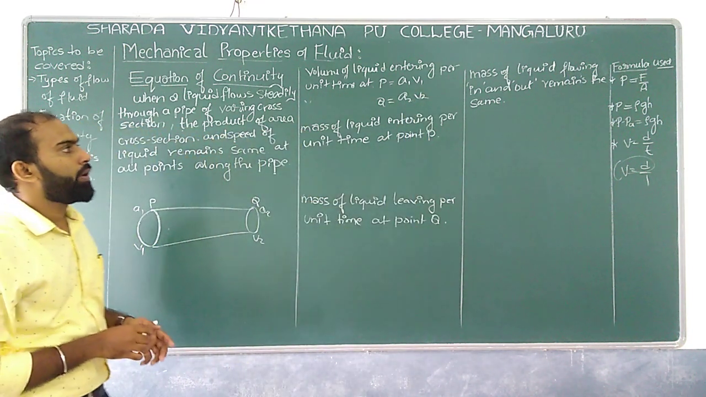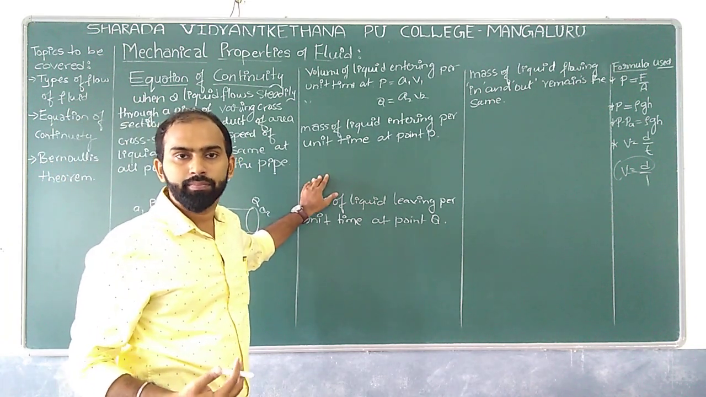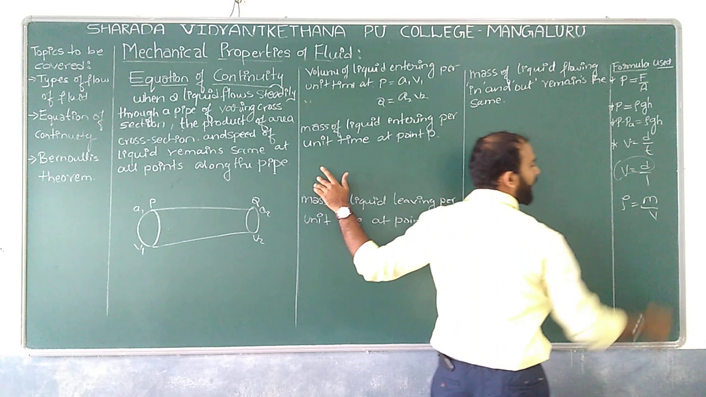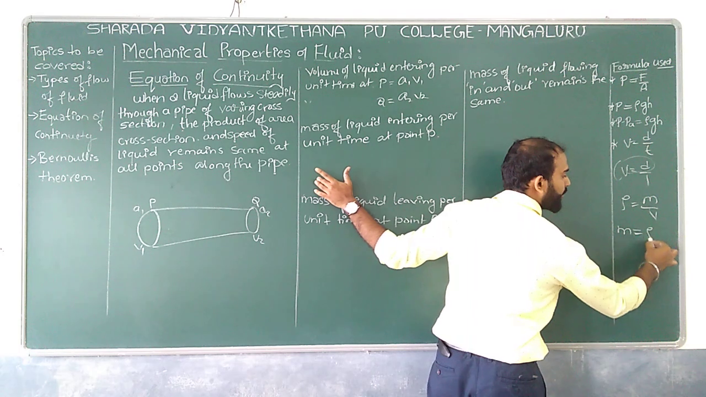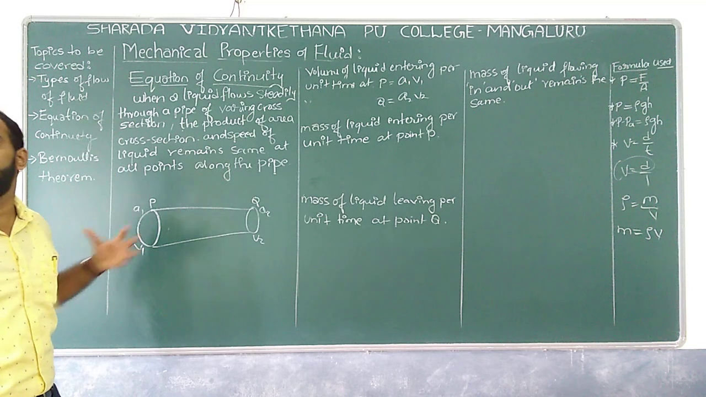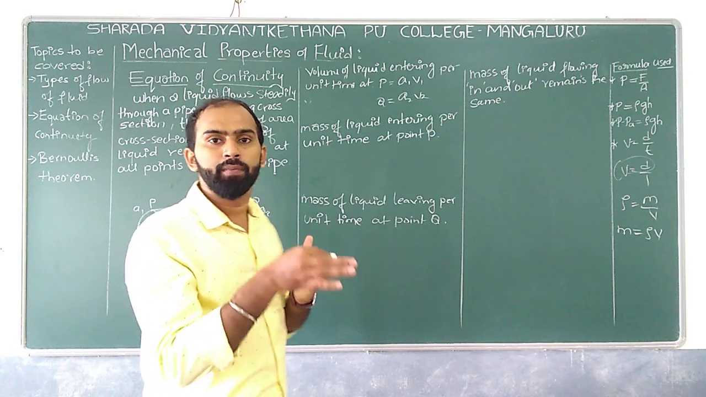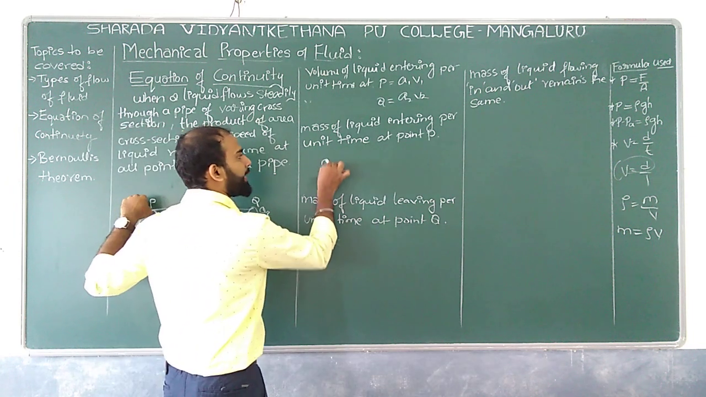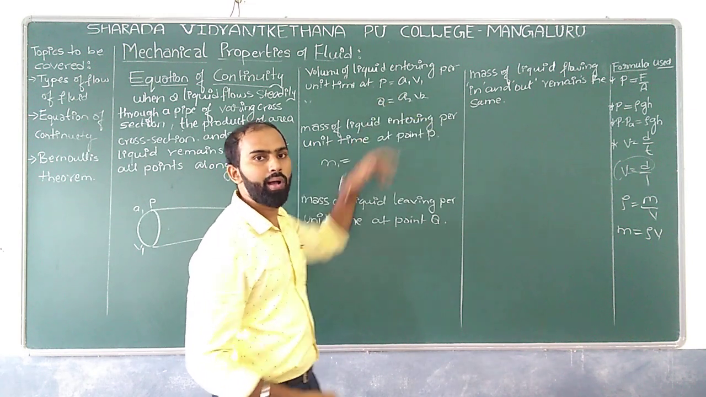Now we know the basic relation of mass, which involves density. Density is equal to mass by volume, so mass is equal to density into volume, right? So what could be the mass of the liquid entering per unit time at point P? Let us write M1, which is equal to density into volume. Volume at point P is A1V1.